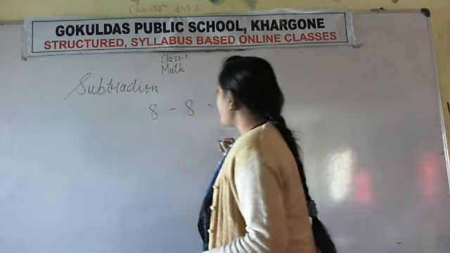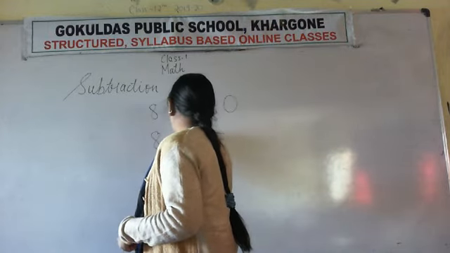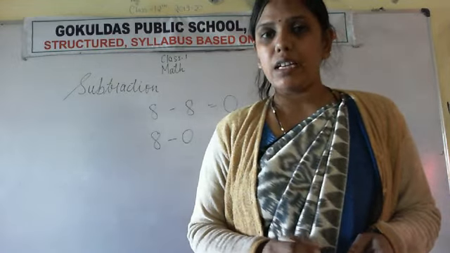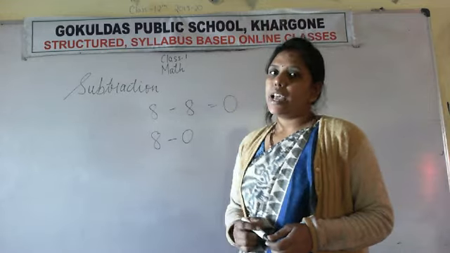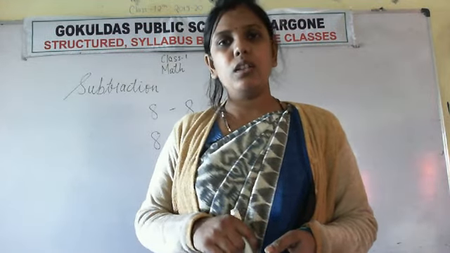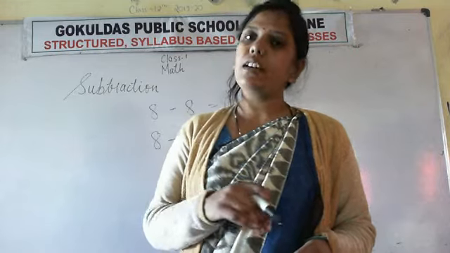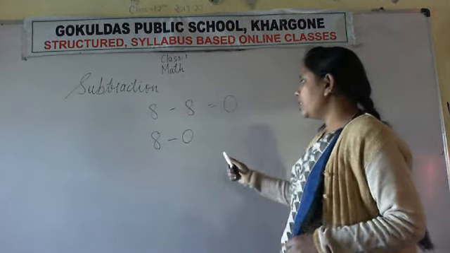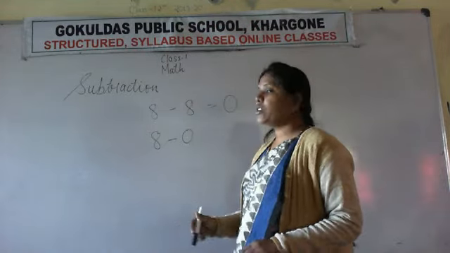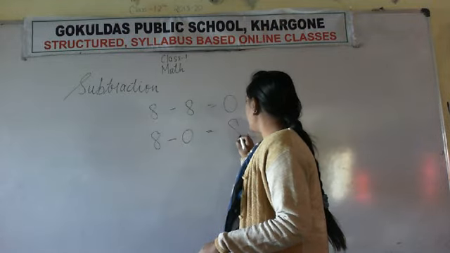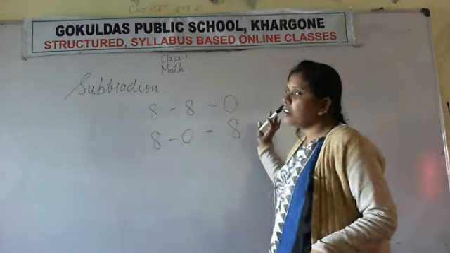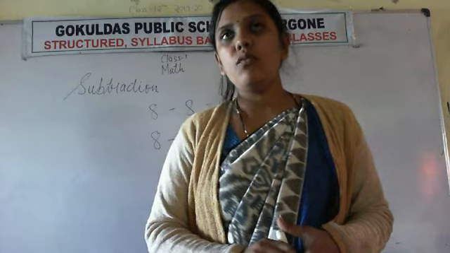Okay. Now there is another rule for subtraction. If we subtract 0 from any number, अगर हम किसी भी नंबर को 0 से subtract करते हैं, like in addition also we have done this rule. If we add 0 to any number, then we get the number itself as the answer. So in the same way in subtraction also. If we subtract 0 from any number, then we obtain the number itself as the answer. तो हमें आंसर क्या मिलता है, जो नंबर है that itself is the answer. Okay, so this is another rule for subtraction.